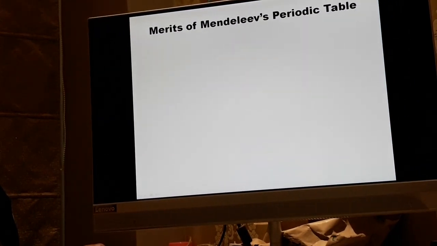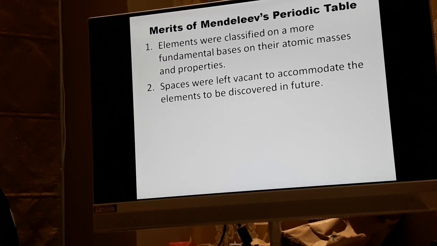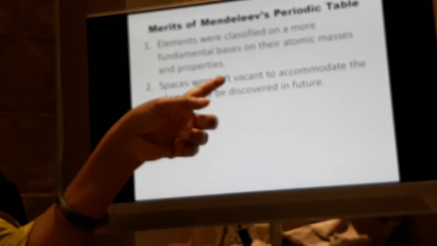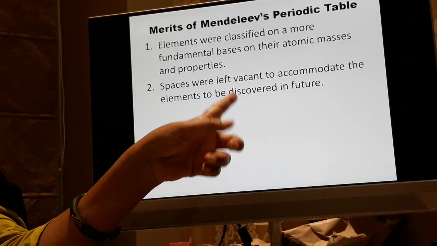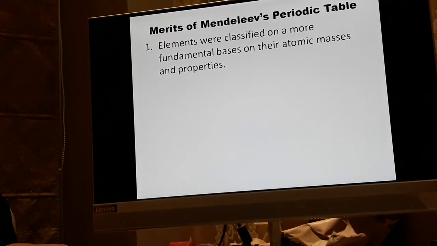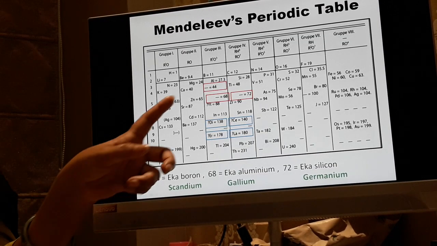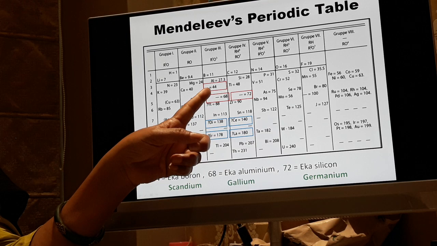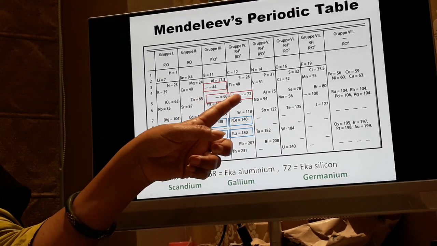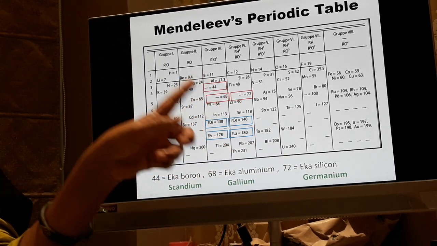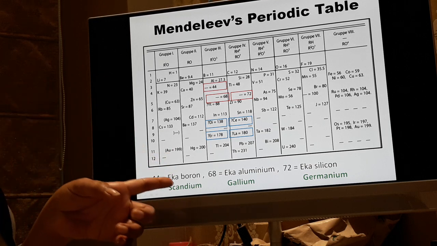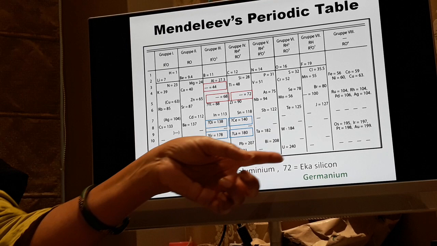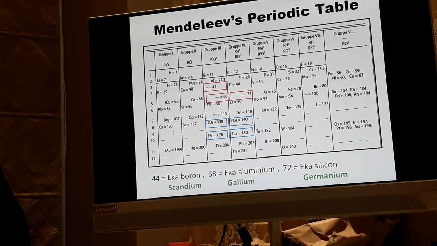The second merit: spaces were left vacant to accommodate the elements to be discovered in future. As we had already seen in the periodic table, there were 3 vacant places having atomic masses 44, 68 and 72. For these vacant places, he had given temporary names: Eka boron, Eka aluminium and Eka silicon.